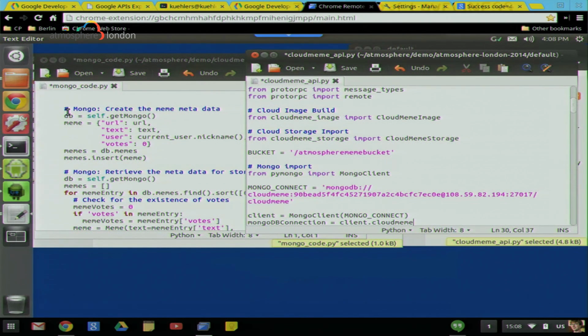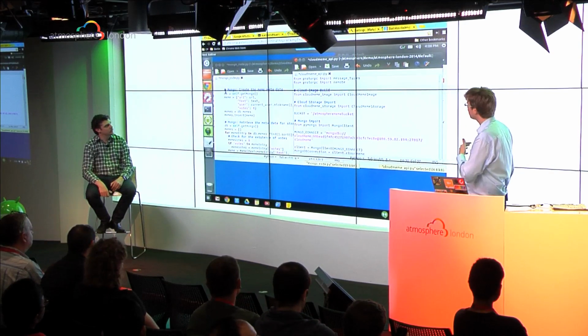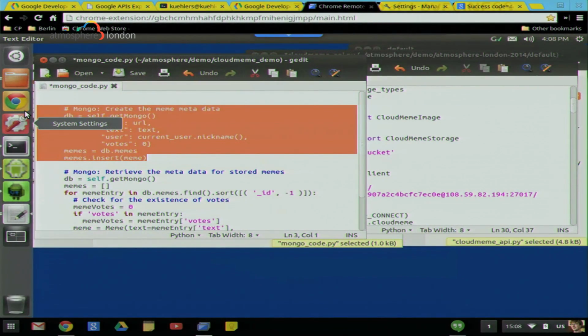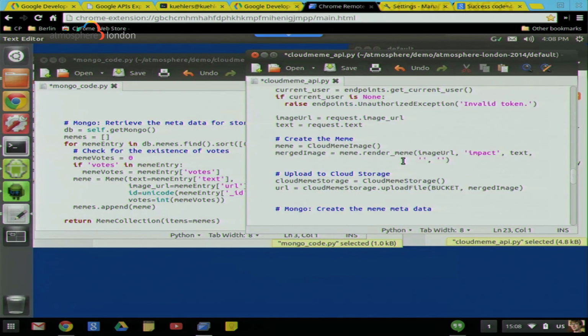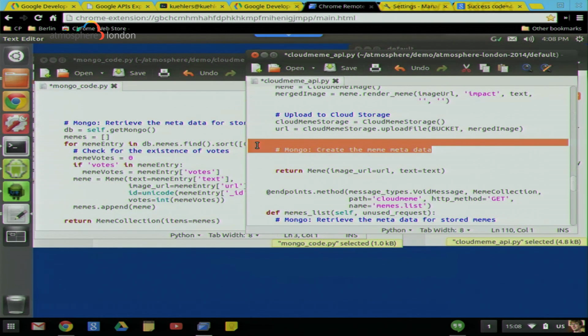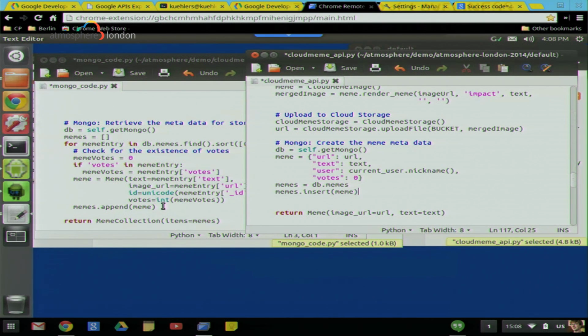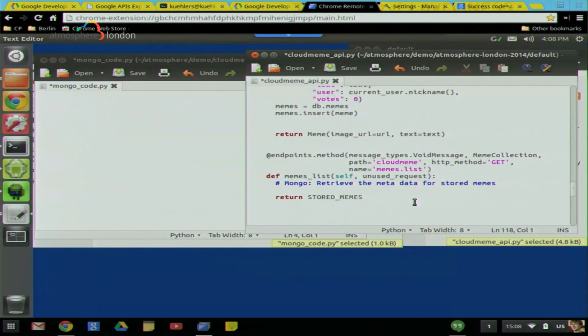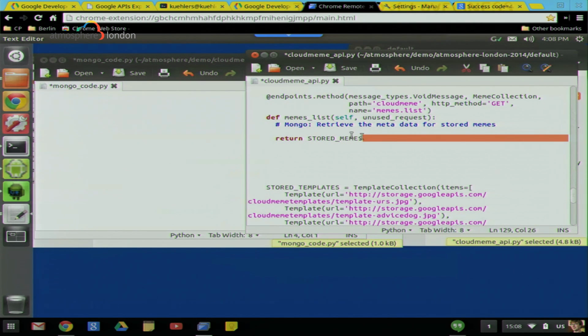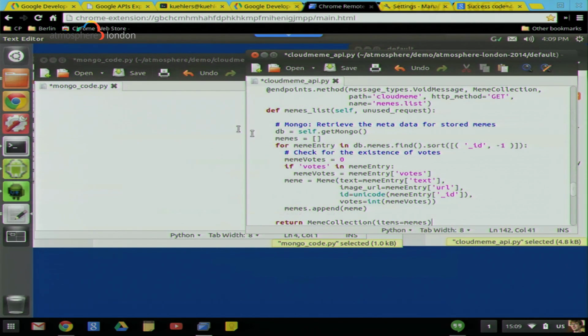OK. And then when we create a meme, we're going to store the metadata of the meme in the MongoDB. And when we actually list the memes, we're going to retrieve it back from the MongoDB. That's just a few lines of code as well. So I'm going to insert that here to create the memes in MongoDB, and then return the metadata when I'm listing and not return the stub. All right, does that look good?